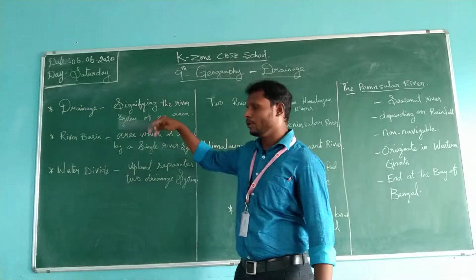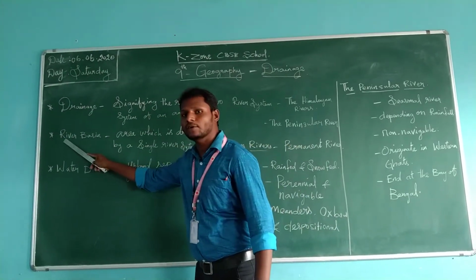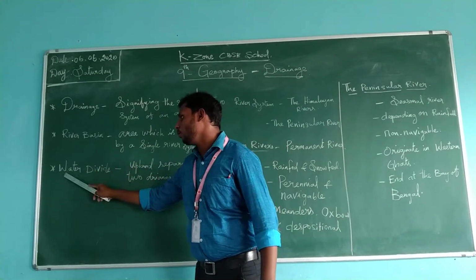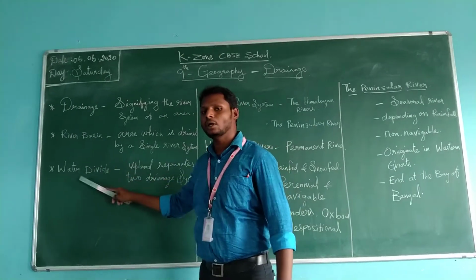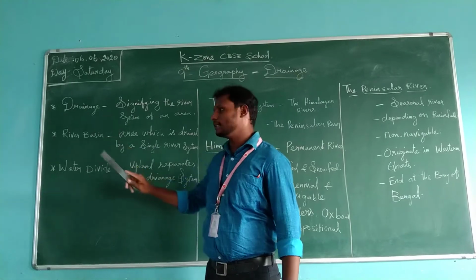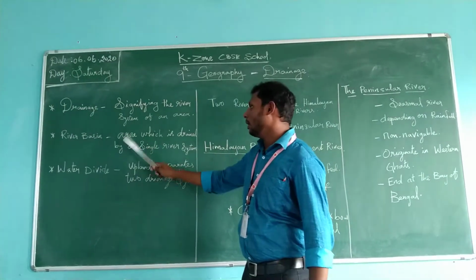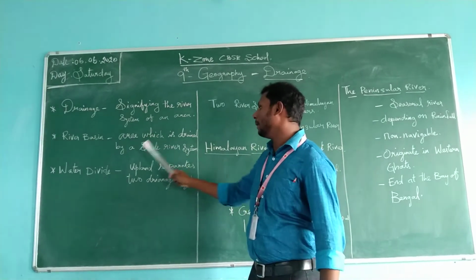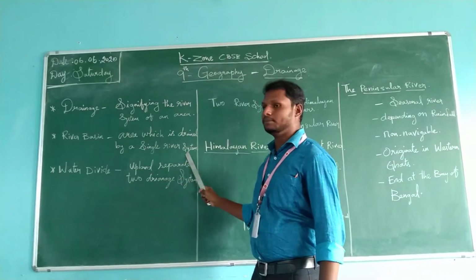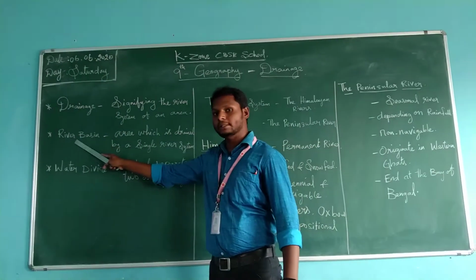So this time we are going to discuss two important keywords: river basin and water divide. These two are important keywords in this lesson. What is a river basin? A river basin is an area which is drained by a single river system. It's called a river basin.